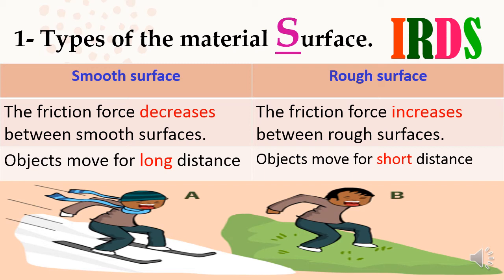Okay, so the friction force increases on rough surfaces, and D here means decrease and S means smooth. So IR, increase on rough, DS means decrease on smooth. So if you forgot which one is increase and which one is decrease, just remember this password, IRDS. I increase on rough surface, D decrease on smooth surface.